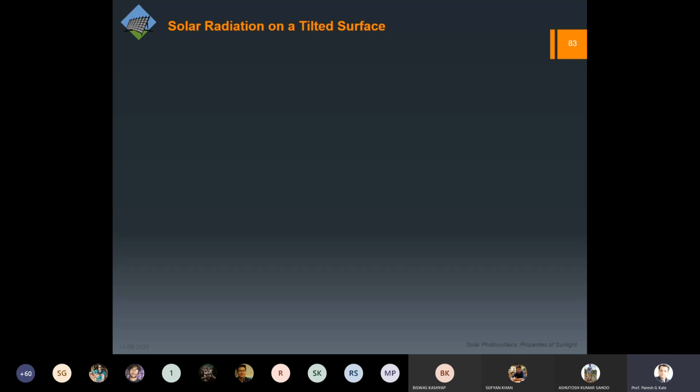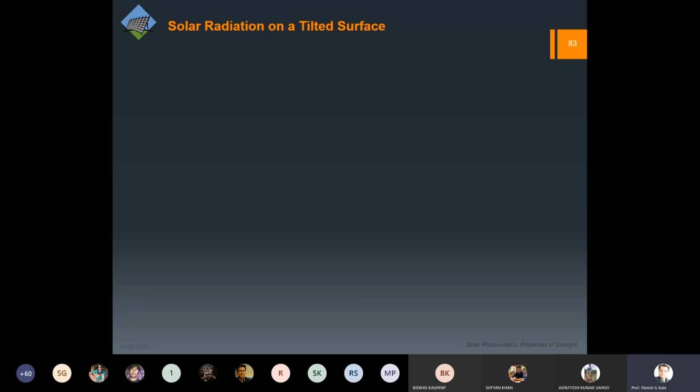And then, our common sense, I think a few slides back I have told you, if we are in the northern hemisphere, the sun movement will be from the extreme Tropic of Capricorn towards the Tropic of Cancer, right? So obviously, when we are facing towards south, that is where we see the maximum sun movement.